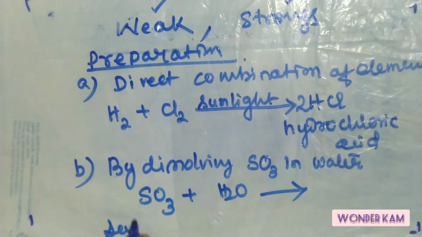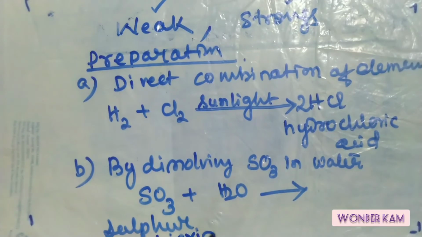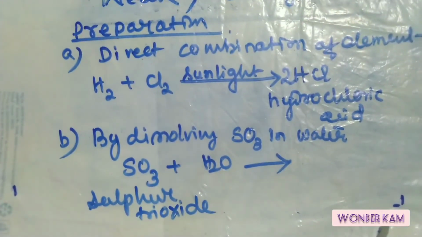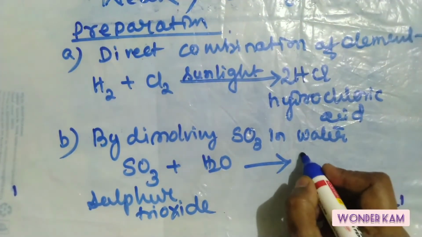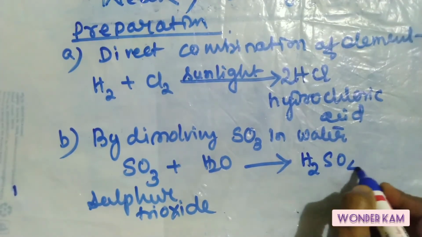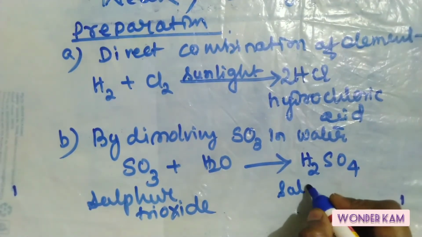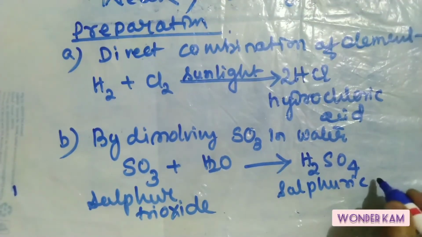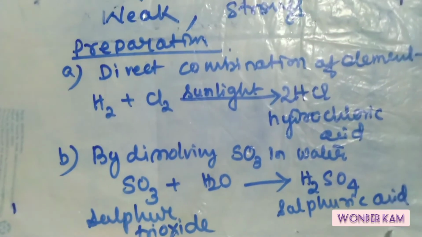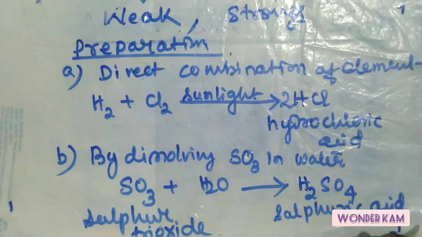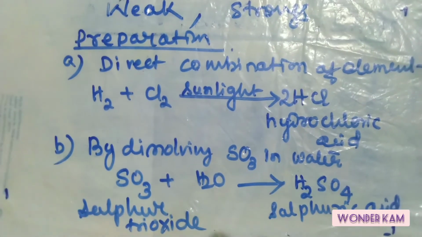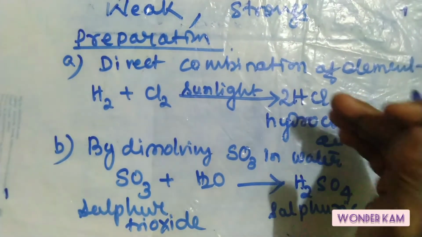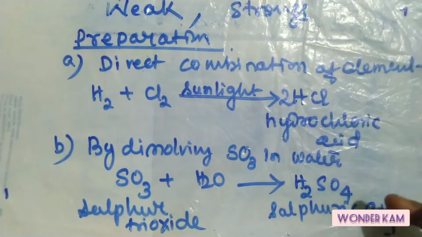Let me write, sulfur trioxide, and this is water, will get sulfuric acid. You know, this is the formula for sulfuric acid. Okay, so these are the preparation methods for these two very common inorganic acids, hydrochloric acid and sulfuric acid.